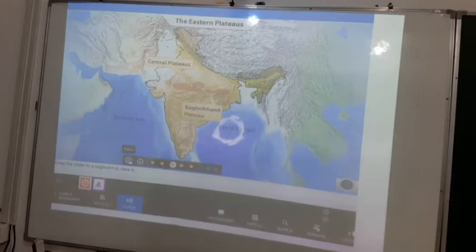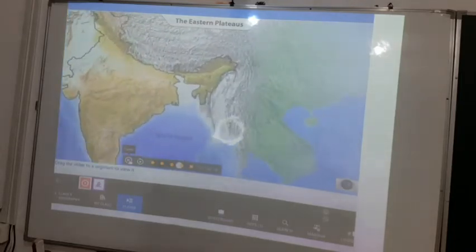It consists of the Baghelkhand plateau and the Chota Nagpur plateau. The Baghelkhand plateau is bound by the Kaimur and the Maikal range on its west and the Chota Nagpur plateau to its east. It is drained by the Son river and its tributary, the Rihand river. To the east of the Baghelkhand plateau is the Chota Nagpur plateau. The Ranchi plateau is the highest part of the plateau. The surface is characterized by flat-topped hills of metamorphic and igneous rocks. To its east lie the Rajmahal Hills.